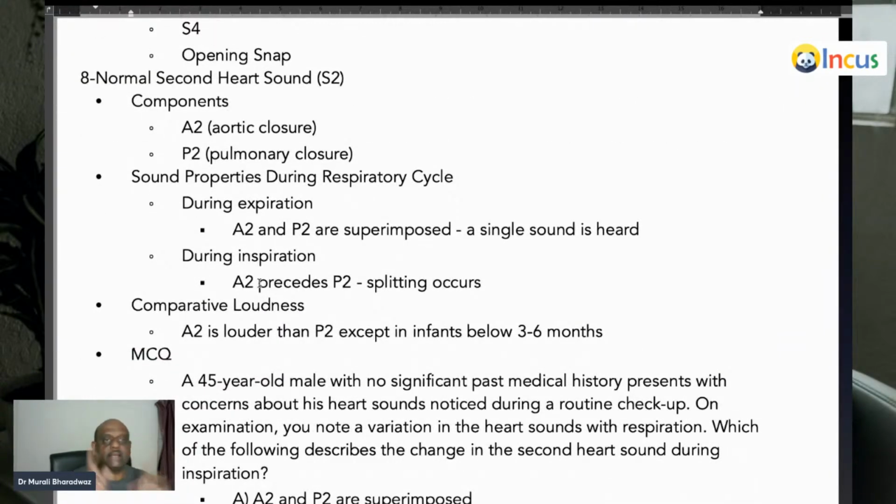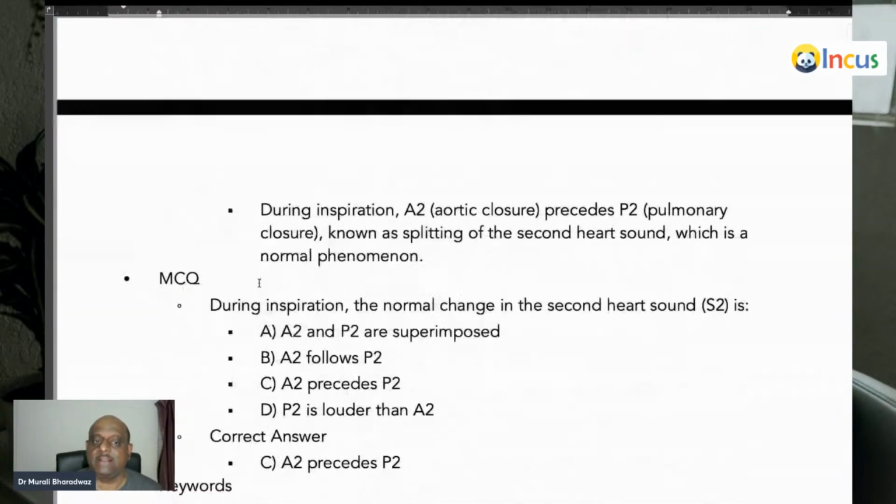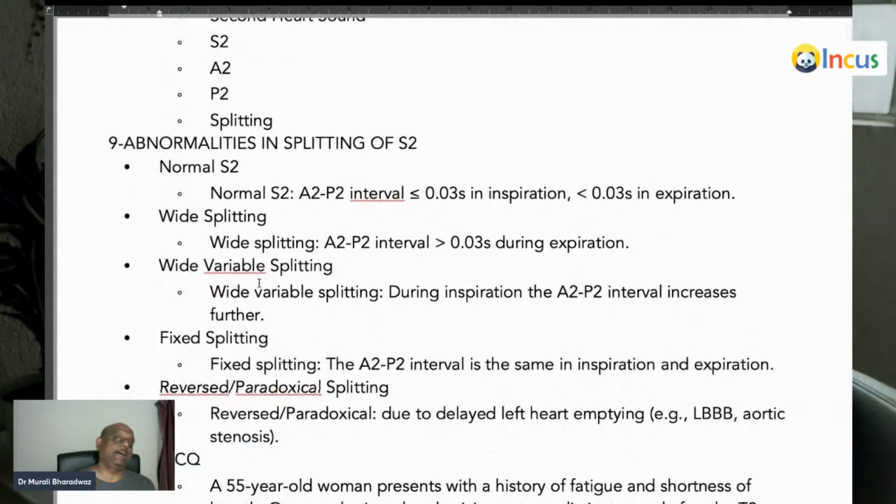Now, what is the normal second heart sound? It has an A2 component and a P2 component. A2 occurs before the P2. And during expiration, what will happen? A2 and P2 are superimposed, a single sound is heard. But during inspiration, A2 precedes the P2 and that leads to the development of splitting. A2 is louder than P2, except in infants below 3 to 6 months, is what you need to remember.